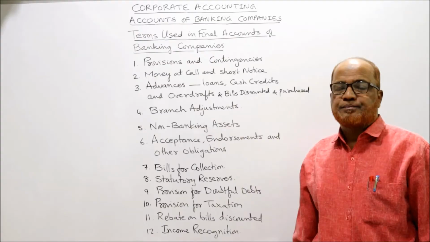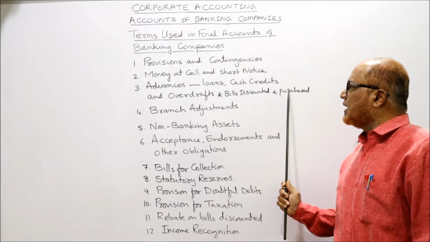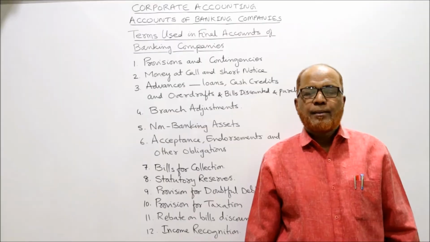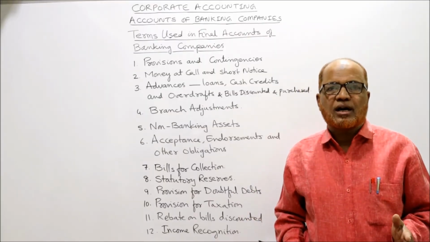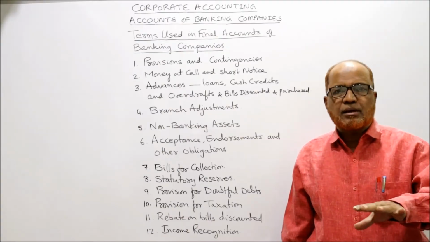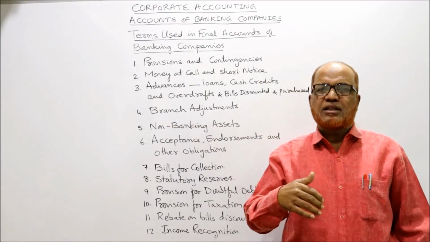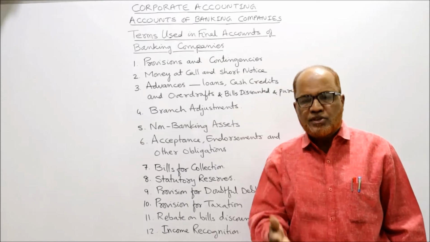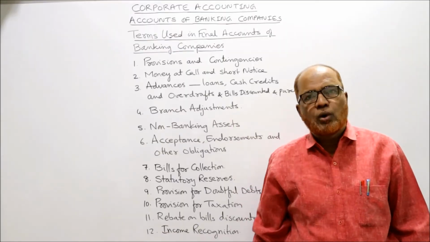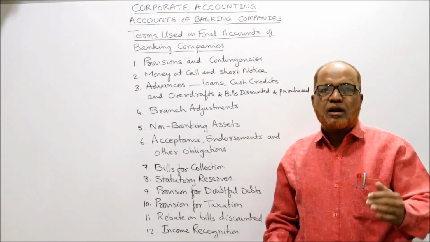Schedule number 7. Advances: loans, cash credits and overdrafts, and bills discounted and purchased. On the asset side, the biggest asset is advances. The biggest asset in a bank is advances. Advances means the bank has given loans to the customers. The main job of the bank is accepting deposits and lending loans or investment. Just now we have seen the definition. Definition of banking: accepting deposits and lending loans or investment. So the main job of a bank is accepting deposits, then giving loans.